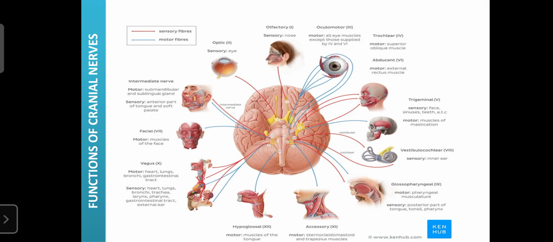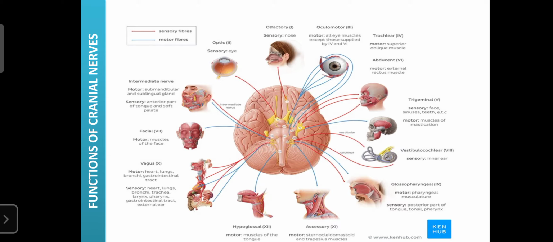So regarding the functions of cranial nerves, the first nerve is known as the olfactory. It is a sensory nerve, and it can carry the sensation from the nose. The second nerve is the optic nerve. It is also a sensory nerve. Whatever the eye can see, those images are carried in the form of impulses towards the occipital lobe. That is the work of the optic, or second cranial, nerve.